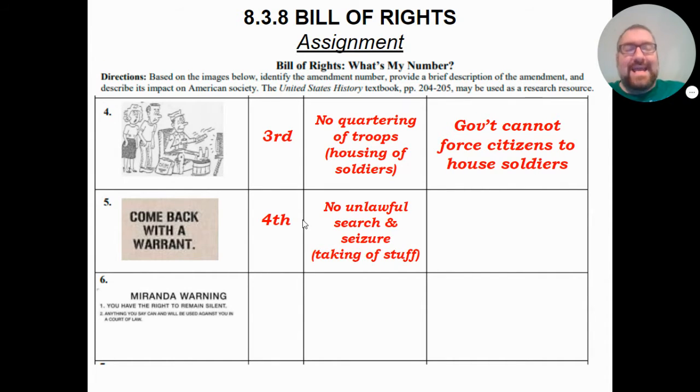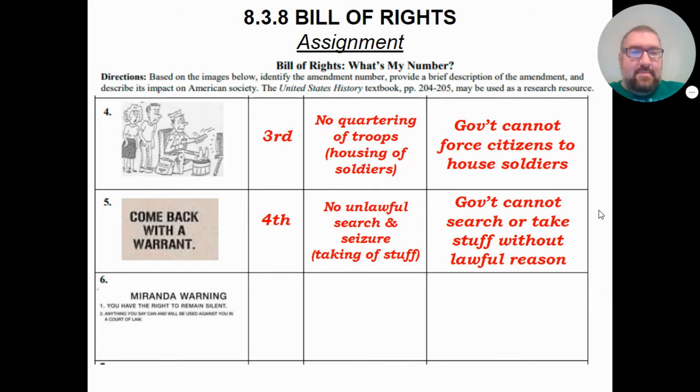Seizure means taking of stuff. So if you are playing with your phone in the middle of class, Mr. Sweeney will seize it. That means Mr. Sweeney will take it. But there will be no unlawful search or seizure thanks to the Fourth Amendment. Why is this important? Once again, this is a limit on the power of the government. The government cannot search through your stuff. They cannot take your stuff without a lawful reason, either a warrant or probable cause.